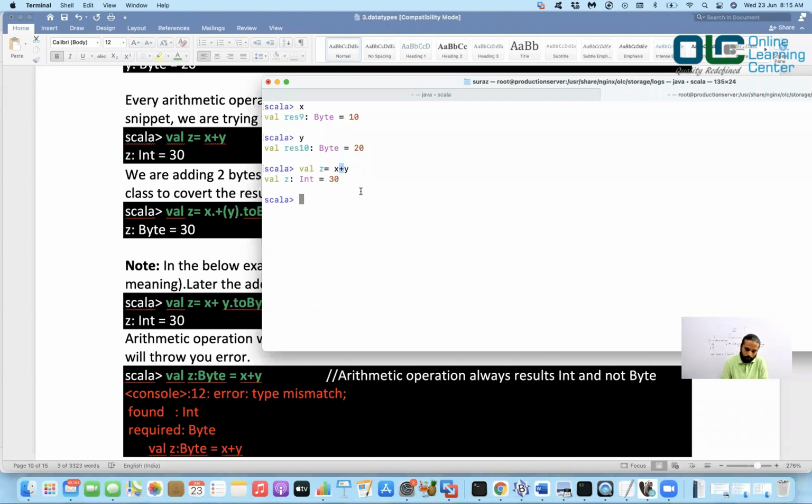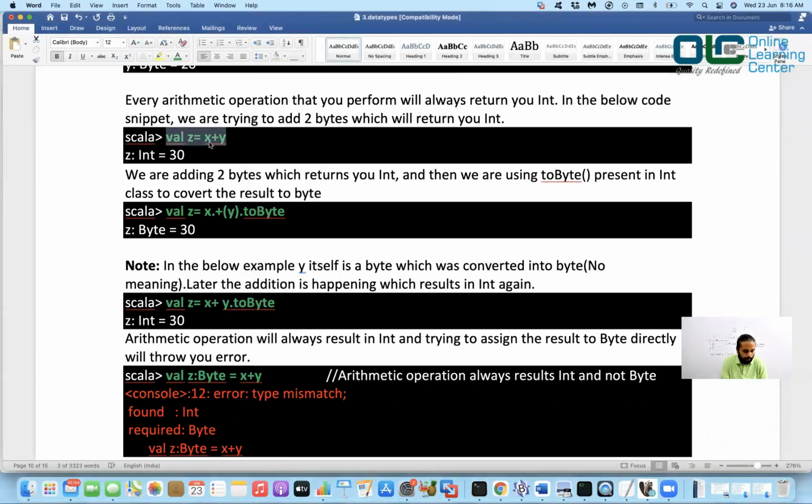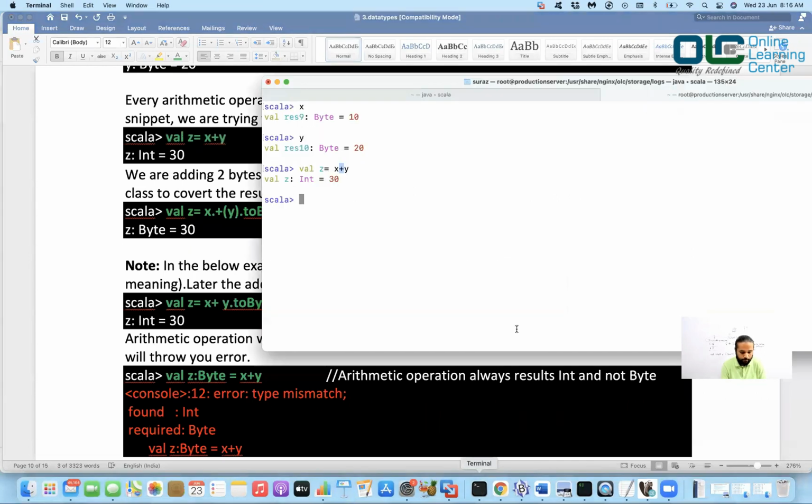Say val z = x + y. x is a byte, y is a byte, and byte plus byte should give you byte, but the plus is an arithmetic operation, and that gives you an integer. So 10 and 20 is 30, and 30 is assigned to z of integer type. Now you may have a question: that's fine, but I actually want z to be a byte type. What should I do?